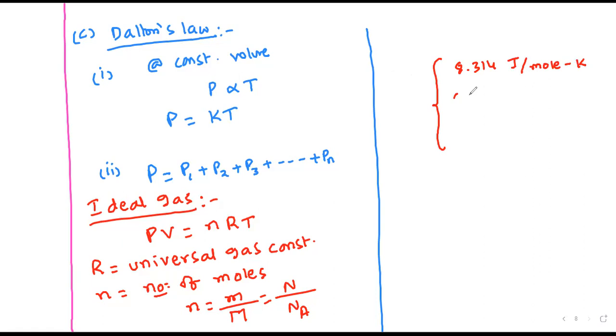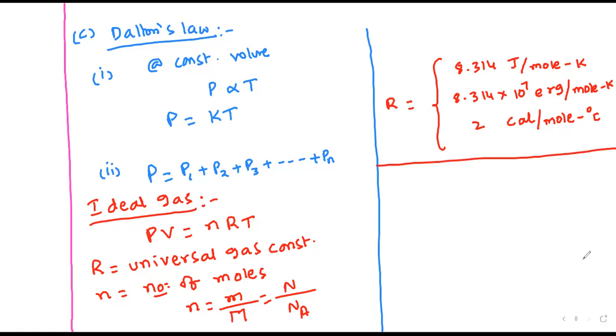Or else 1 joule I can write as 10 power 7 ergs, by mole Kelvin. That is equal to 2 calories per mole degree Celsius, because the CGS unit of heat energy is calories. By using this one, we can find.